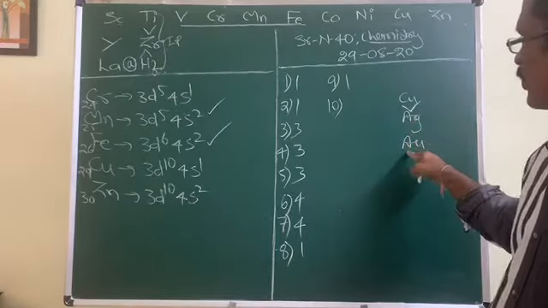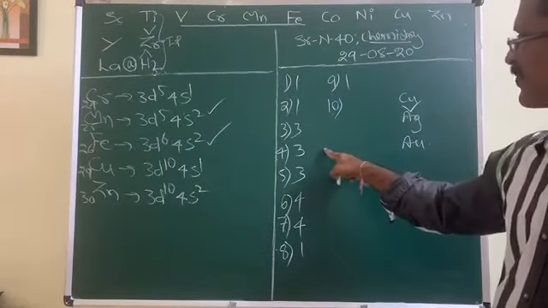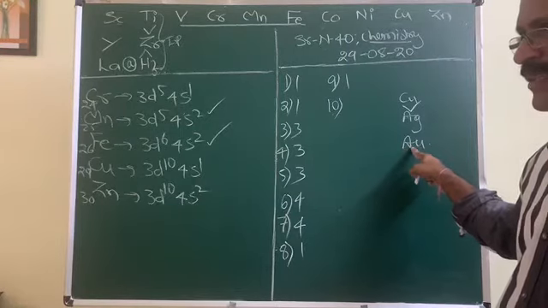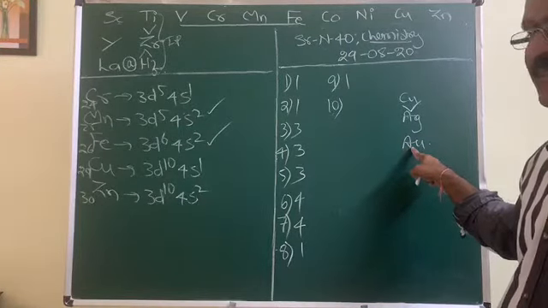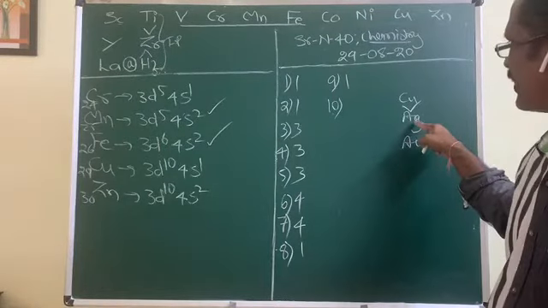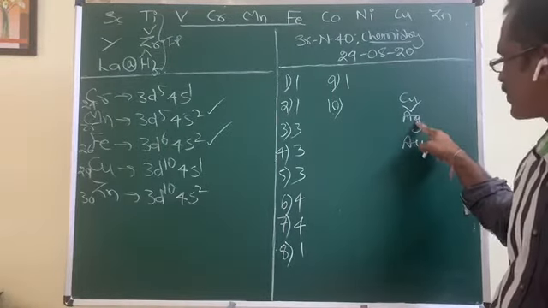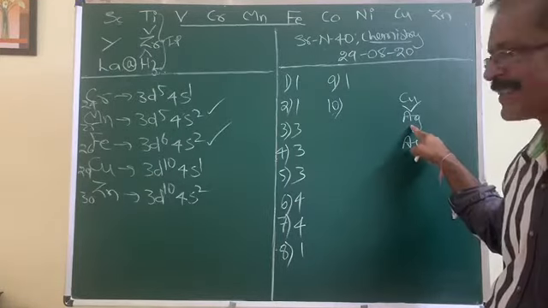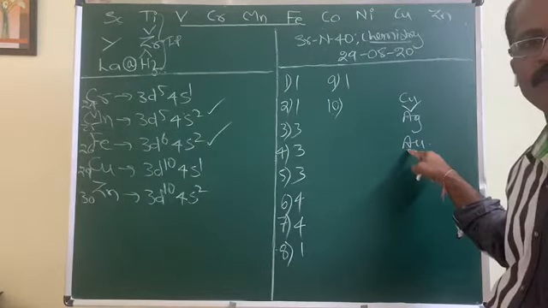From silver to gold, you know, this gold comes after the lanthanides. Because of that, its atomic size is lesser than expected. Hence, there is not much increase in size from silver to gold.